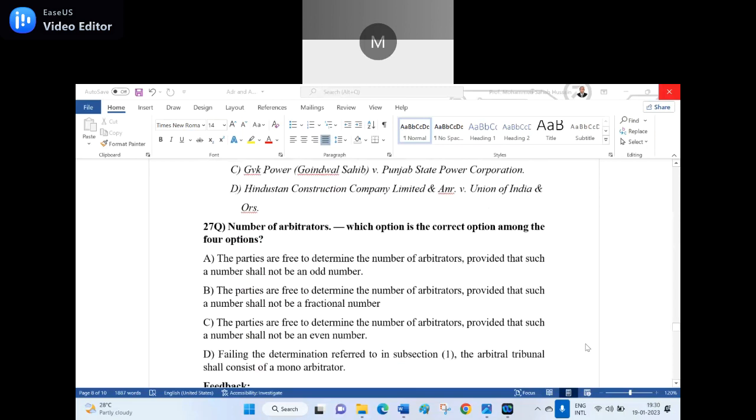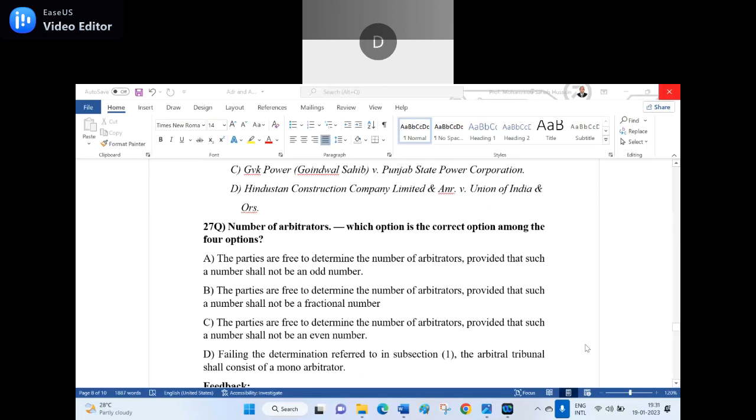Now, 27th question. Be ready. Number of arbitrators. Which option is the correct option among the four options? A. The parties are free to determine the number of arbitrators provided that such a number shall not be an odd number. B. The parties are free to determine the number of arbitrators provided that such number shall not be a fractional number. C. The parties are free to determine the number of arbitrators provided that the number shall not be an even number. D. Failing the determination referred to in subsection 1, the arbitral tribunal shall consist of a sole arbitrator.